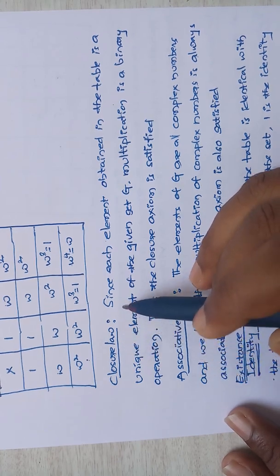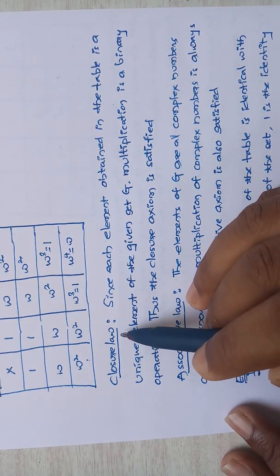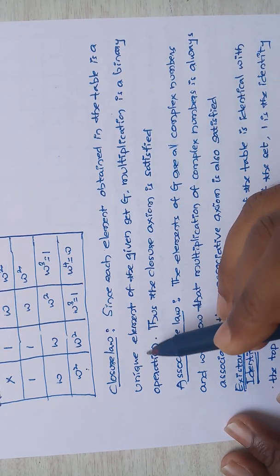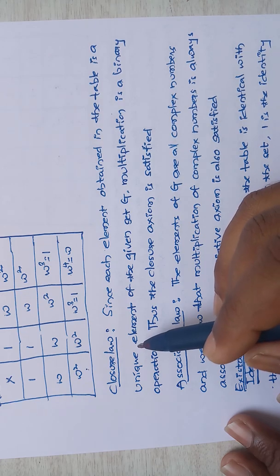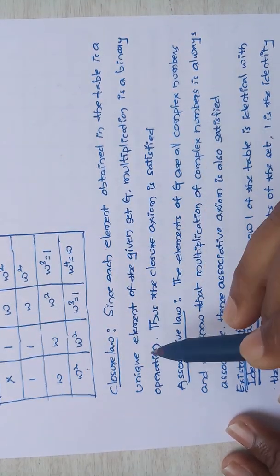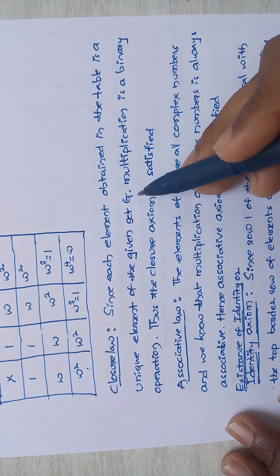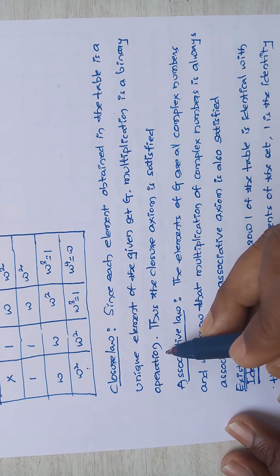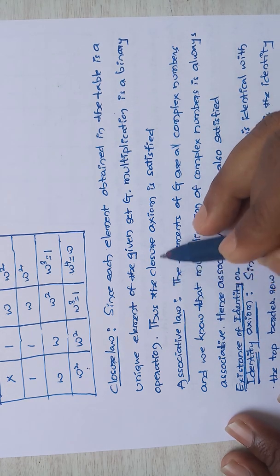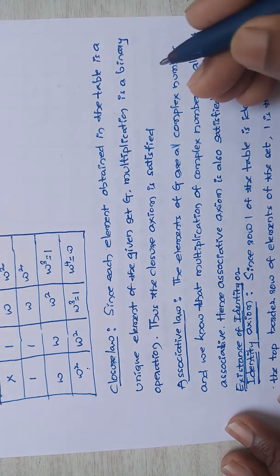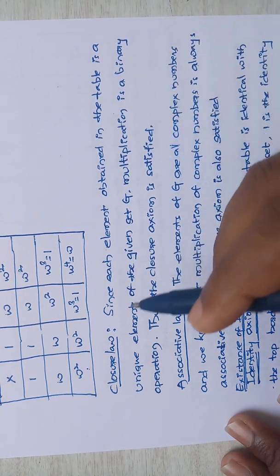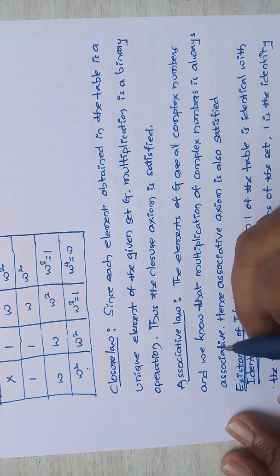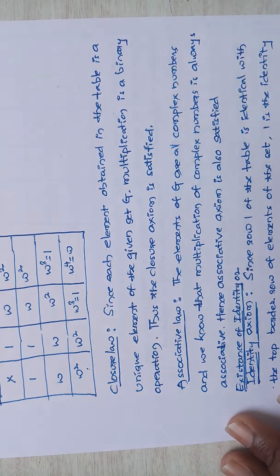Let me see whether the closure law holds good or not. Since each element obtained in the table is an element of the given set G, multiplication is a binary operation. Thus the closure axiom is satisfied, because in the table every element belongs to the set.